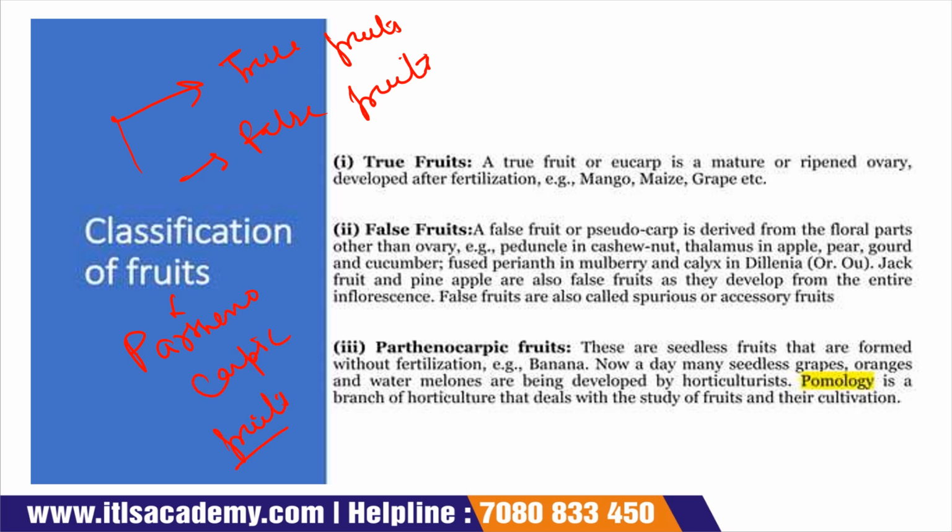Okay, the true fruits, we all know, is the fruit which is ripened from a mature ovary, or you can say the true fruit is also called a eucarp. It is a mature and ripe ovary developed after fertilization. Basically it is developed when fertilization occurs, and it is developed from the ripe ovary.